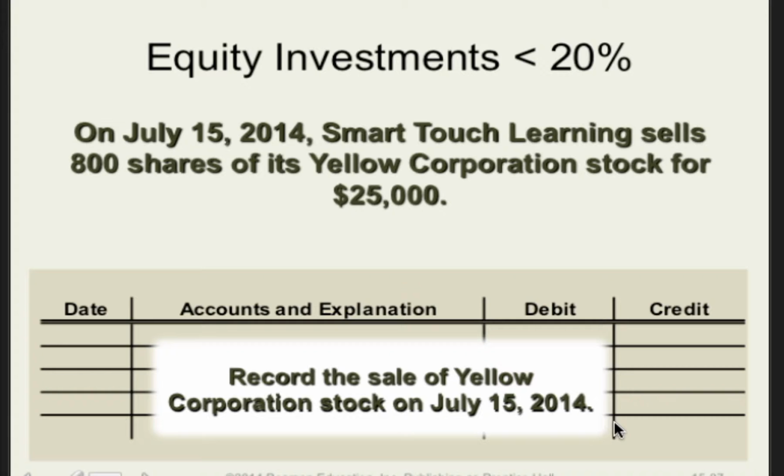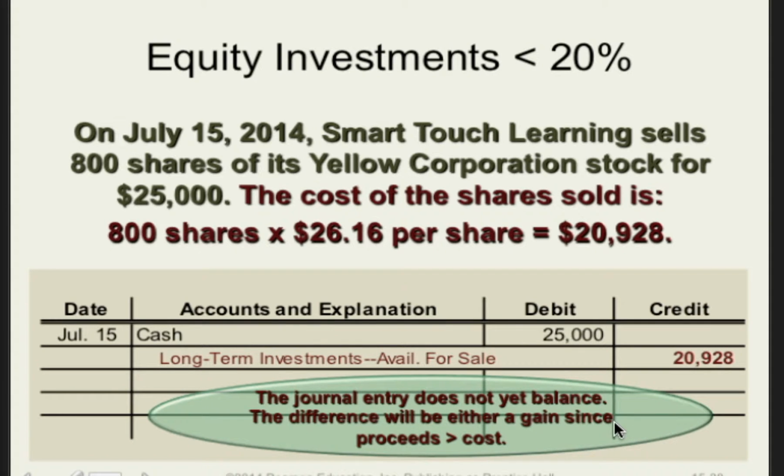On July 15, 2014, Smart Touch Learning sells 800 shares of its Yellow Corporation stock for $25,000. Record the sale of Yellow Corporation stock on July 15, 2014. Well, this here is the beginning of the entry. The entry requires a debit to cash for $25,000. However, the investment account must be credited only for the cost of the 800 shares that were sold.